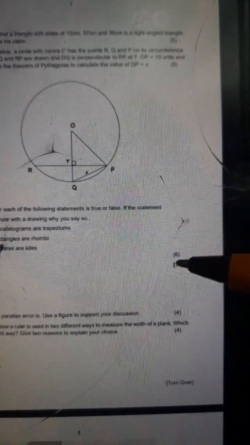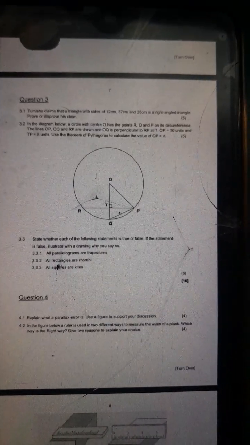Hi guys, in this video we will be looking at question 3 of the MIP 2601 examination. This was October-November 2022, but we are reviewing it in preparation for October-November 2024. How many marks are we looking at? 16 marks. Nice marks, right? So we need to get that beautiful 16 marks, and I'll show you how you can get it.